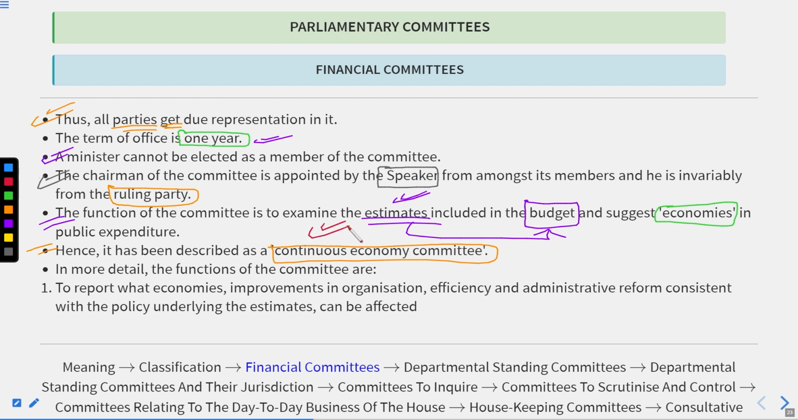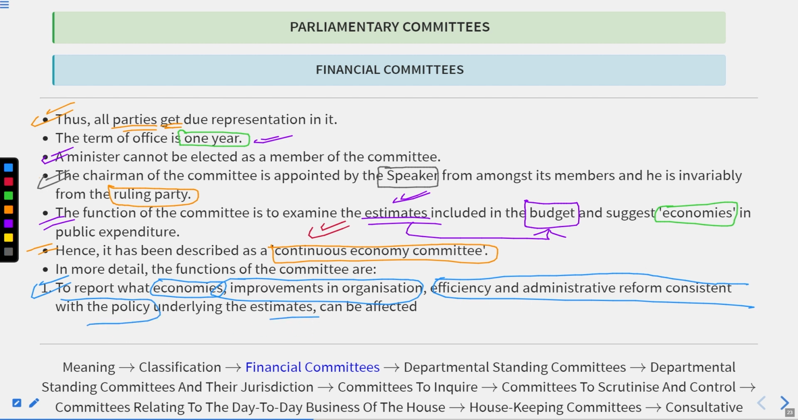Okay. In more detail, the functions of the committee are: first, to report what economies, what improvements in organization, efficiency and administrative reforms consistent with the policy underlying the estimates can be effected, and how these could be effected. This is the first thing that they do.